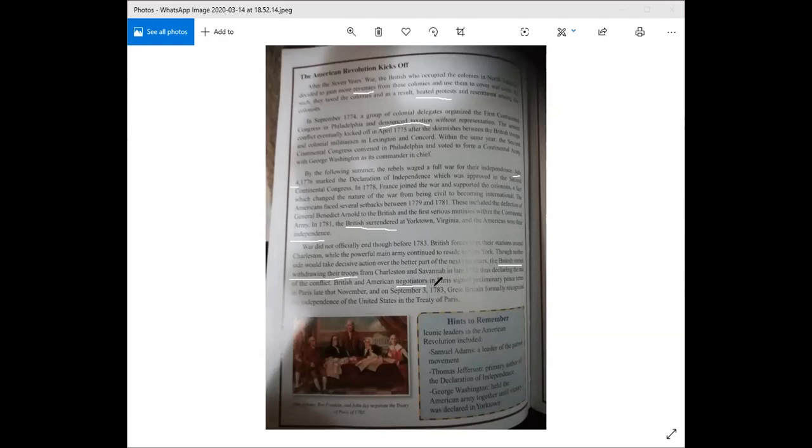And on September 3, 1783, Great Britain formally recognized the independence of the United States in the Treaty of Paris. So after this peace treaty was signed and the negotiators came to an agreement about the two countries, only then did Great Britain formally recognize the independence of the United States.